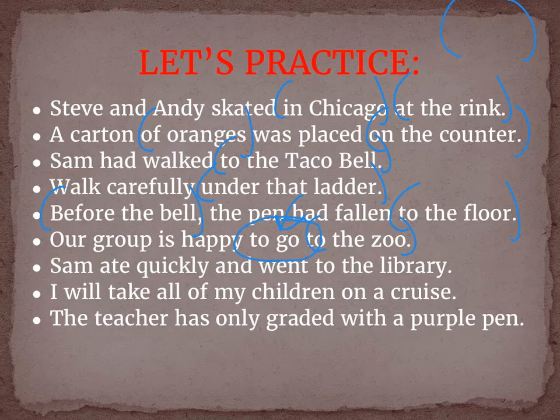This is actually what is called an infinitive. Sam ate quickly and went to the library. To the library is a prepositional phrase. I will take all of my children on the cruise. Of whom? Children. On what cruise? The teacher is only graded with a purple pen. With what? A pen. We have now found all of our prepositional phrases. Notice they all begin with a preposition and they end with a noun or a pronoun. Sentences may have one, they may have five, or they may have no prepositional phrases in a sentence.